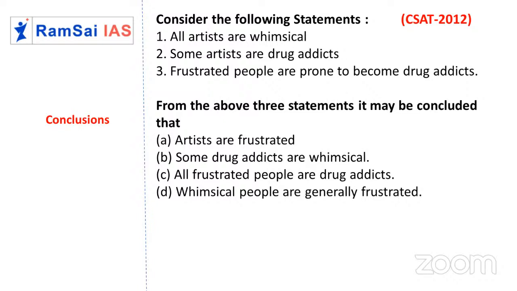Can be, cannot be. Some artists are drug addicted. Okay. So frustrated people are prone to become drug addicts. Here also, they are not saying all frustrated people are drug addicts. They are prone to become. So possibility is there. Frustrated people tend to become drug addicts.